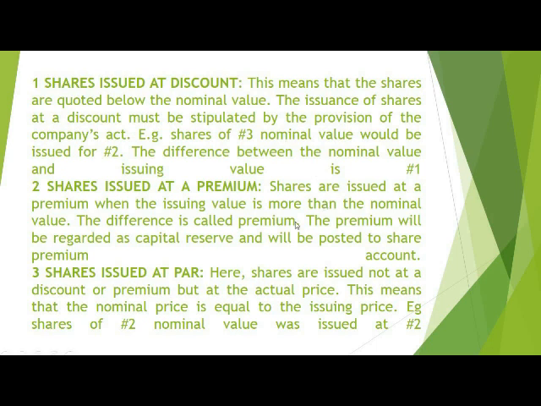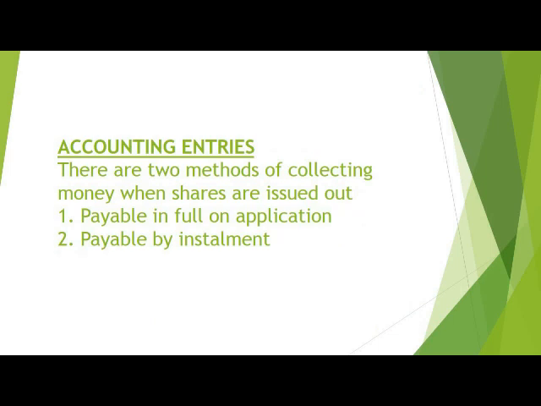So these are the 3 methods of issuing shares in an organization. We'll quickly look at the accounting entries. There are 2 methods of collecting money when shares are issued out. When an organization issues out shares, they collect the money from applicants in 2 ways. 1, payable in full on application. Then second, payable by installment. These are the 2 main methods.